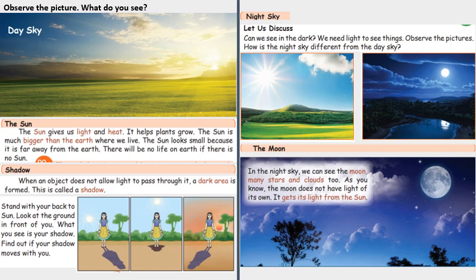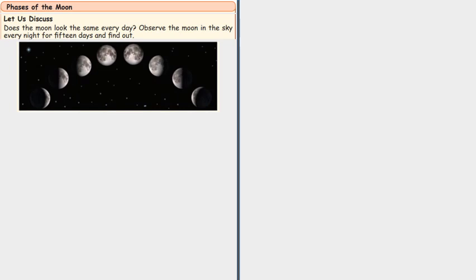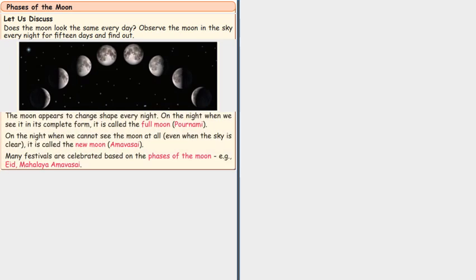In the night sky we can see the moon, many stars and clouds too. As you know, the moon does not have light of its own. It gets its light from the sun. Now what are the phases of the moon? Does the moon look the same every day? Now observe the moon in the sky every night for 15 days and find out.